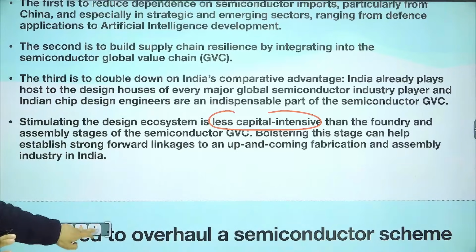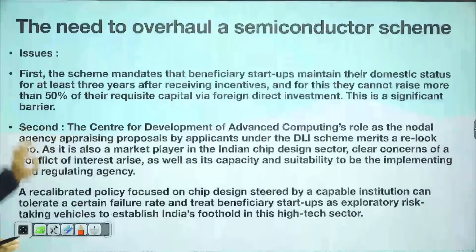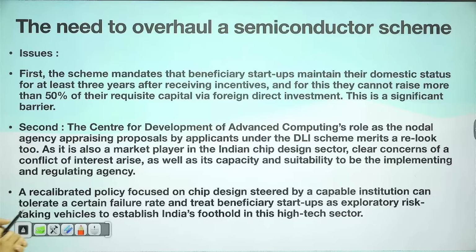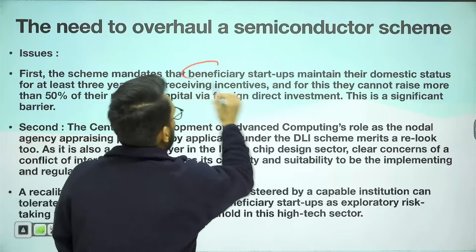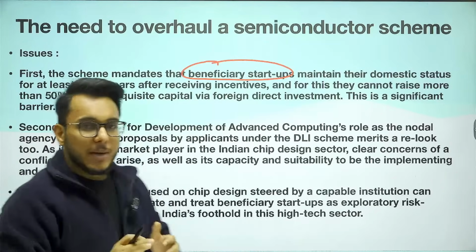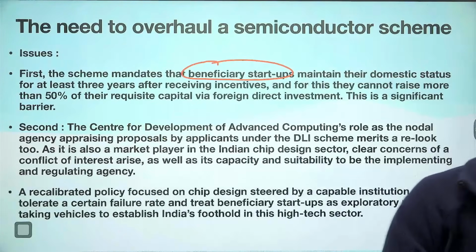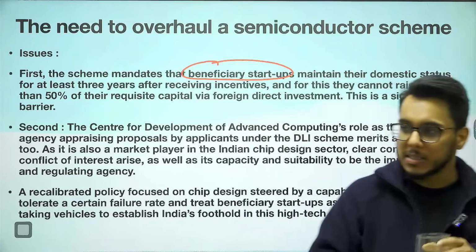Now, what are the shortcomings in this particular scheme? The first shortcoming is that the scheme mandates that the beneficiary startup... Now see, in this scheme, an incentive in the range of 15 to 30 crore rupees will be provided to the startup.